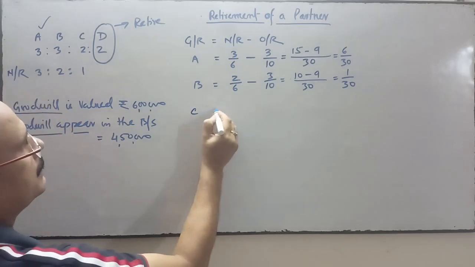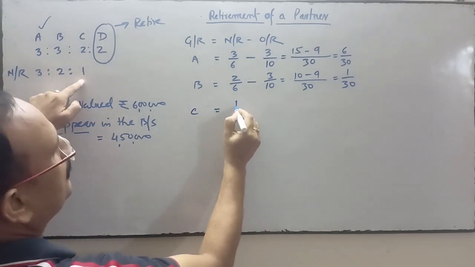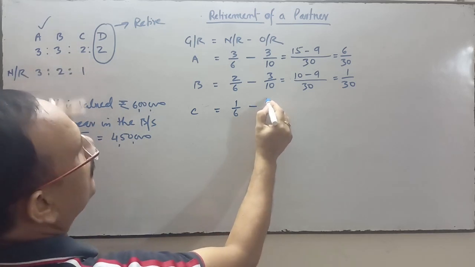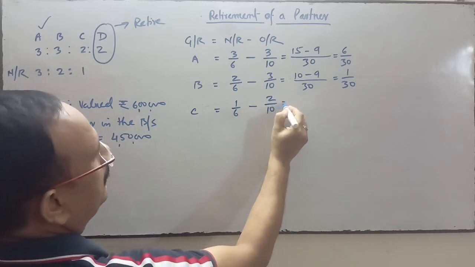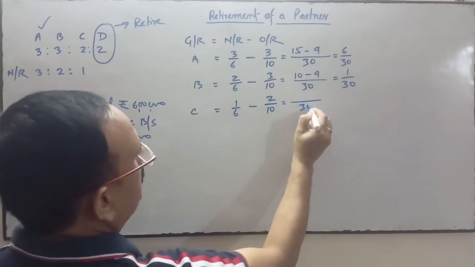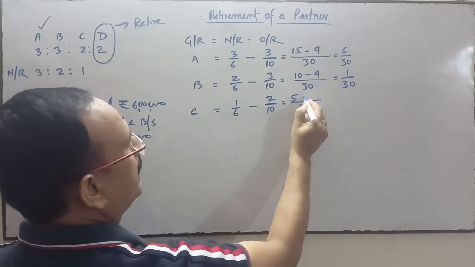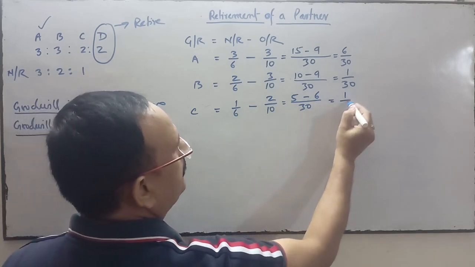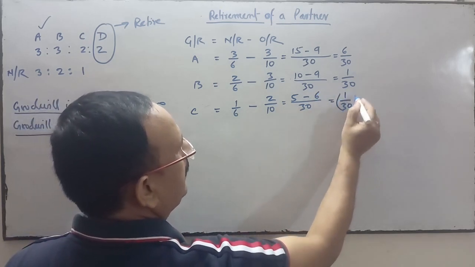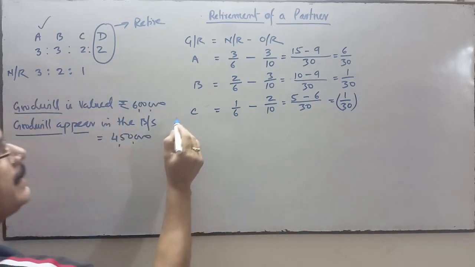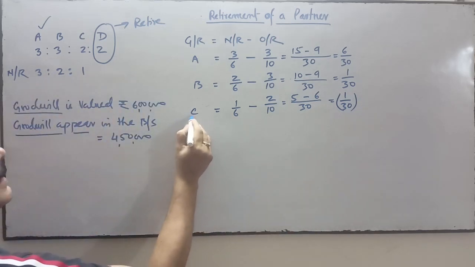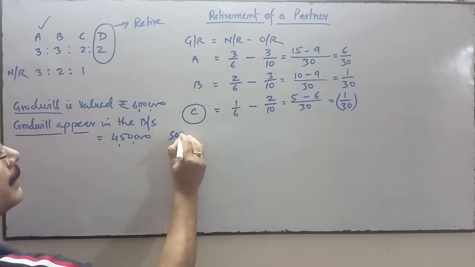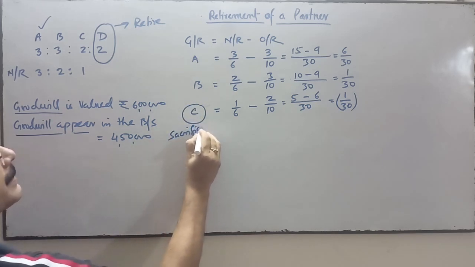Now come to C. C's new ratio is 1/6 and old ratio is 2/10. So LCM 30, 5 minus 6. Here it is negative. 1 by 30 is negative. It means C is sacrificing.